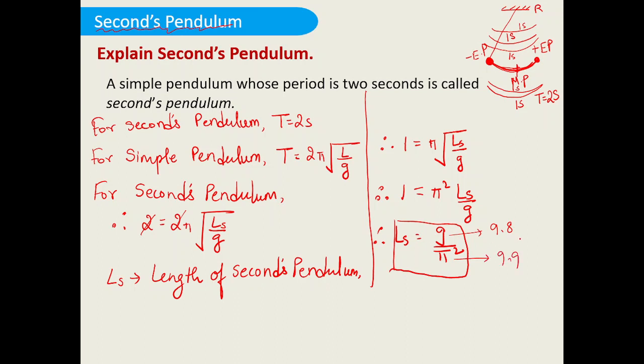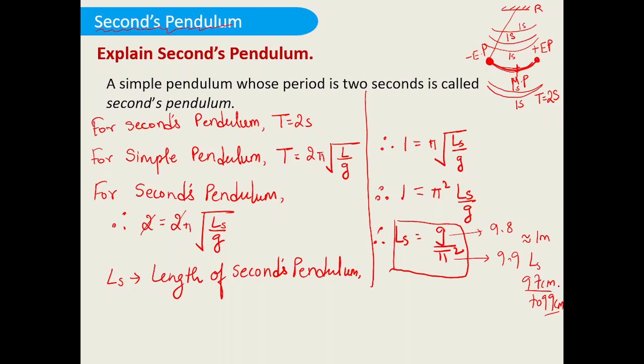So this Ls value is nearly equal to 1 meter, but it is always less than 1 meter because this value is lesser, this value is more. If I write Ls in centimeters, it will come to around 97 centimeters to 99 centimeters like this.